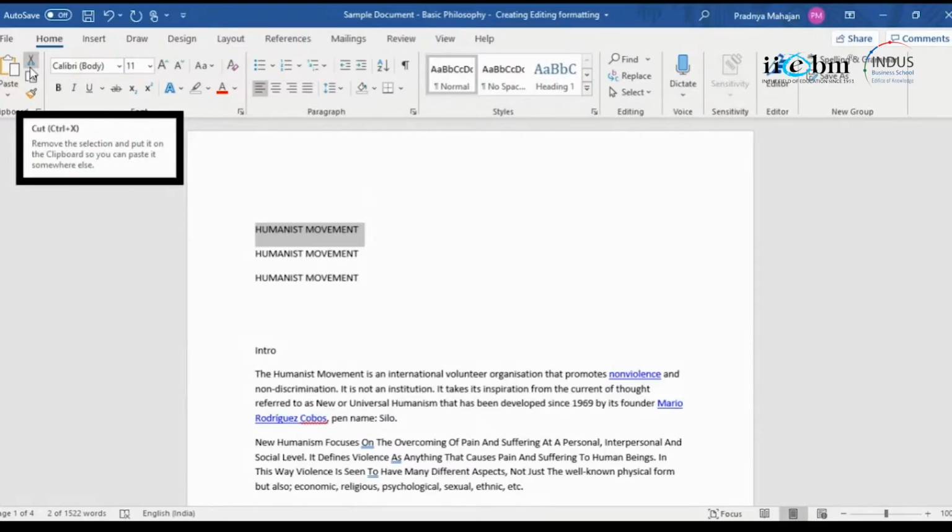So try and grasp those shortcuts, memorize them, use them again and again. What will happen is there will be muscle memory. That means even your fingers are going to remember the keystroke combination for doing a task, right?